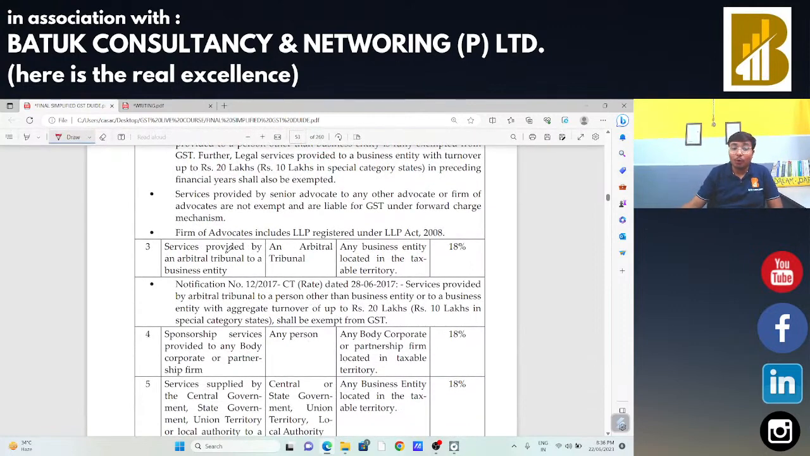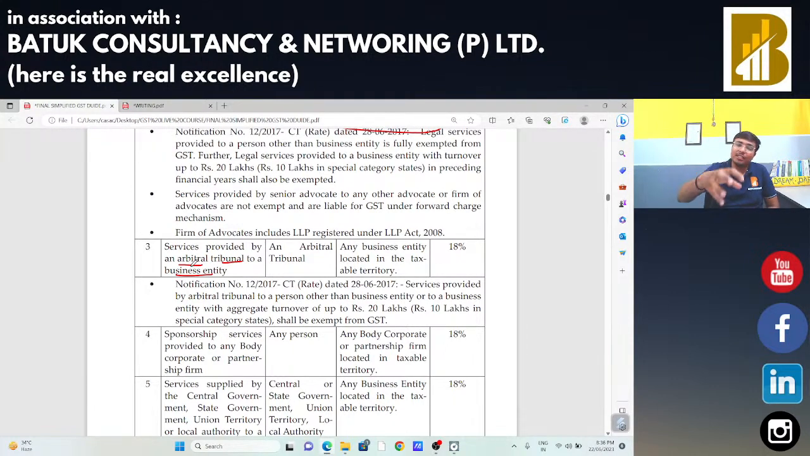Now, services provided by the arbitral tribunal to any business entity. Suppose there is a dispute between two businesses, or there is a dispute between any business entity. In that case there is an arbitral tribunal situated, और अगर arbitral tribunal कोई services provide करवाता है, dispute resolution की services provide करवाता है, in that case that arbitral tribunal is not going to make the payment of taxes. That service recipient, that is that business entity, is liable to make the payment of taxes under reverse charge mechanism.